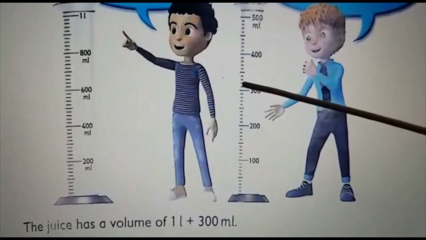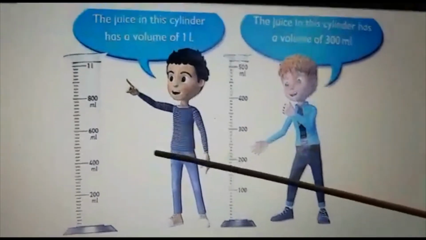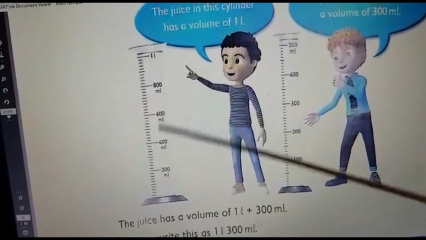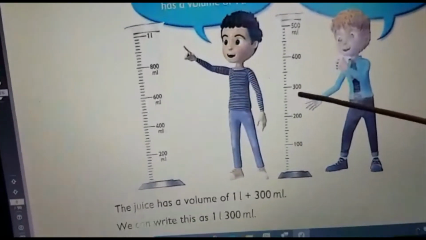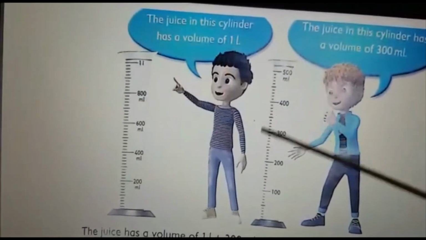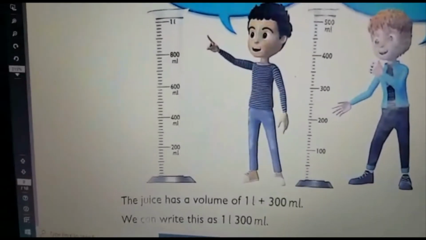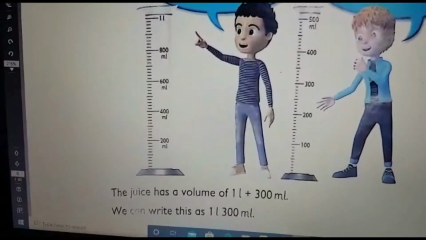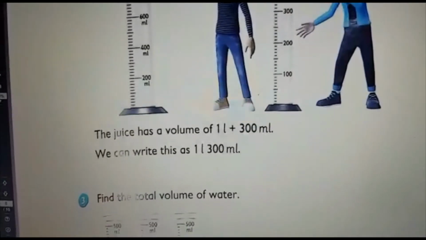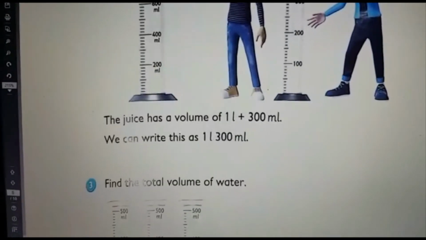So here it is not clear in this figure. Actually the water level is up to here. So what is the total measurement of these two? This one up to top we have water and this one up to here. So the juice has a volume of what we can say? 1 liter plus 300 milliliter. So what's the answer? 1 liter 300 milliliter. Or we can even write it in another unit; those conversions we can study afterwards. Depending upon the questions, you just write whether we want to write it in liters or in milliliters.